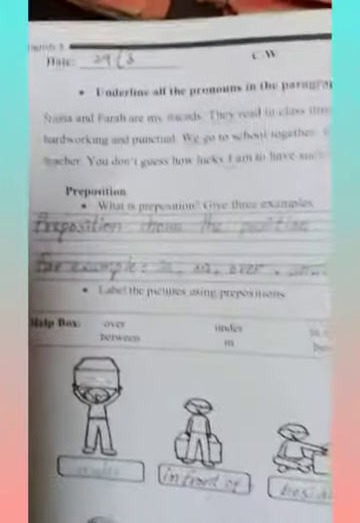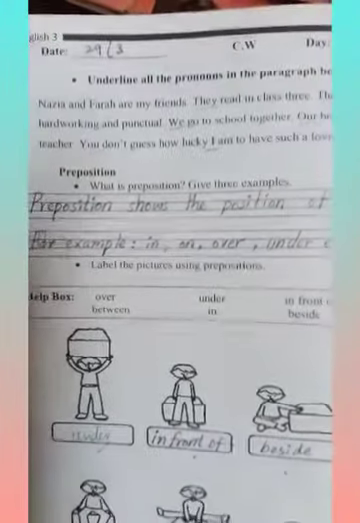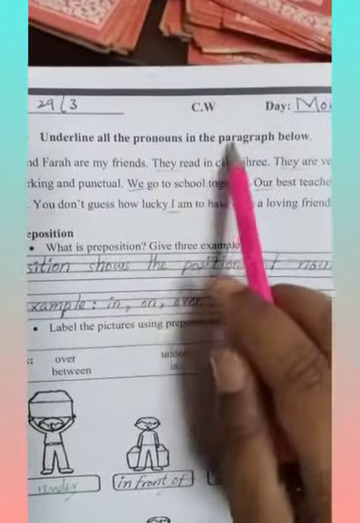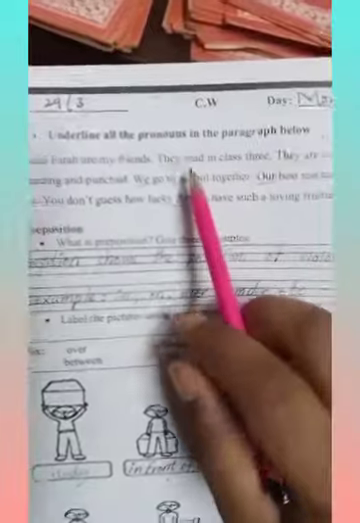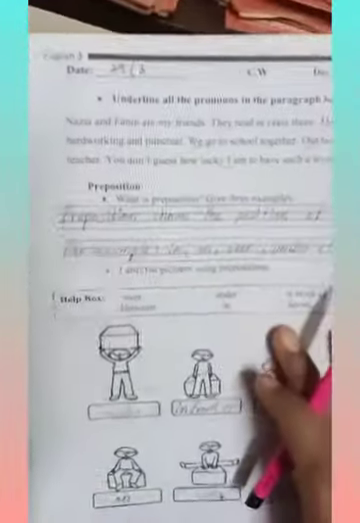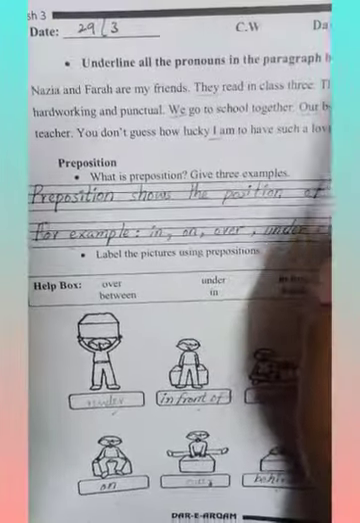So let's move to the next page. This is page number 26, students. You have to write the date and day on the top of the page. Underline all the pronouns in the paragraph below. So students, here is a paragraph given to you. You have to underline all the pronouns.